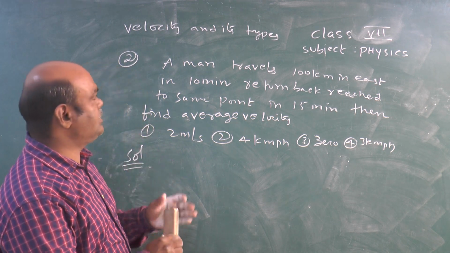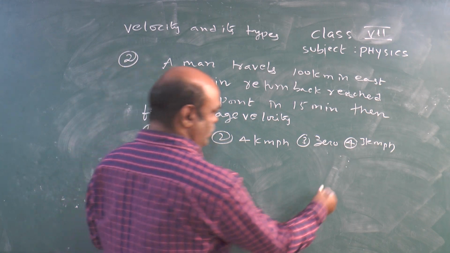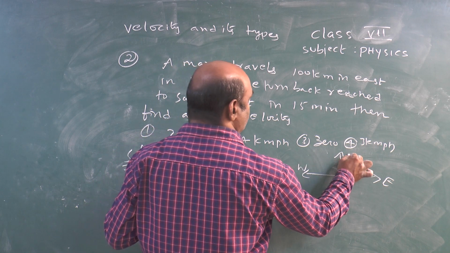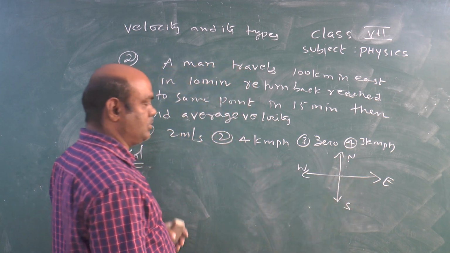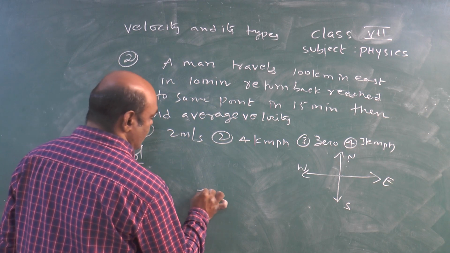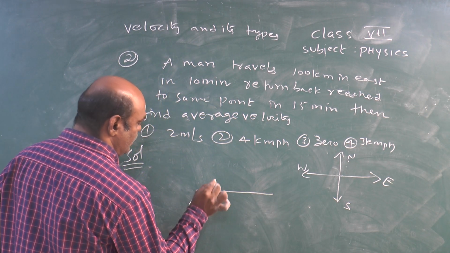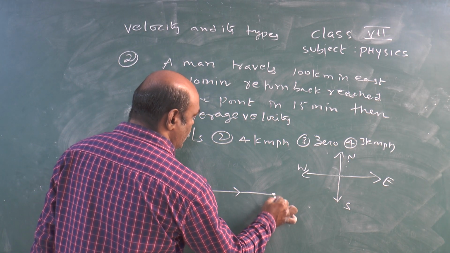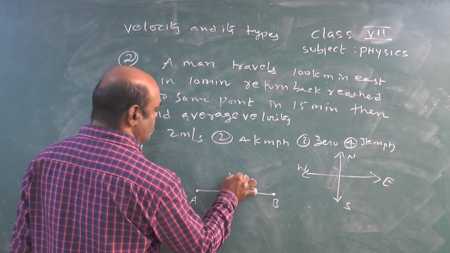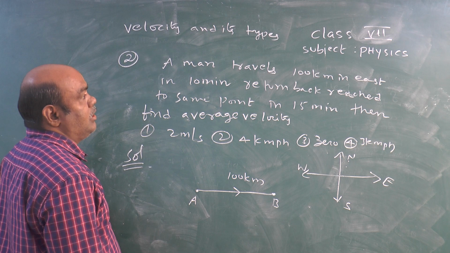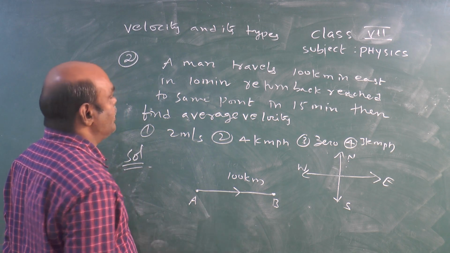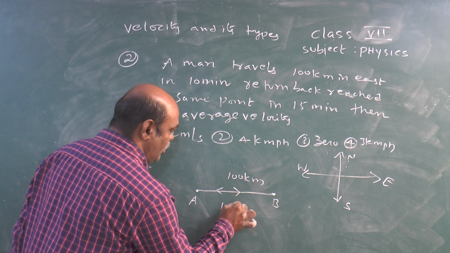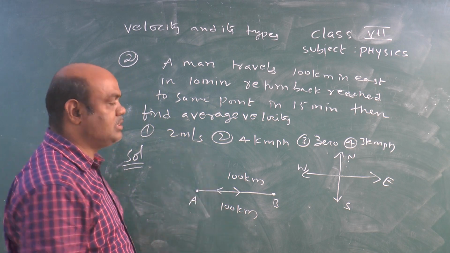A man travels 100 kilometers in the east. These are the direction representations: east direction, west direction, north direction, south direction. In the east direction, if you consider A as the starting point, the man travels along the east direction and reaches point B, the distance is 100 kilometers. The time taken is 10 minutes. Returning back, he reaches the same point, again traveling 100 kilometers.